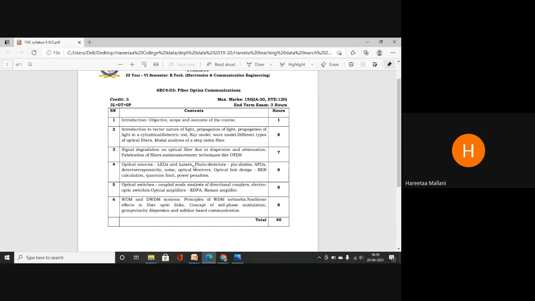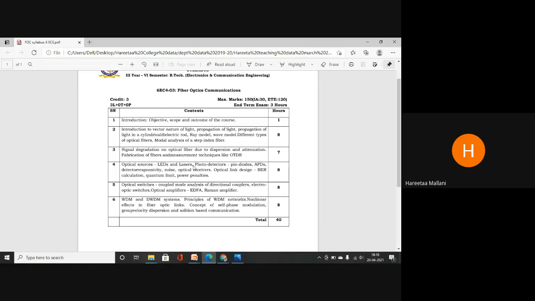The next unit comprises signal degradation. See, I have designed a fiber. Through that fiber, light will travel, to a long distance or a short distance, from one place to another. It is wired communication. While the light travels from one end to the other, there will be some distortions. That distortion will degrade the signal quality. The parameters that affect the signal degradation are dispersion and attenuation.